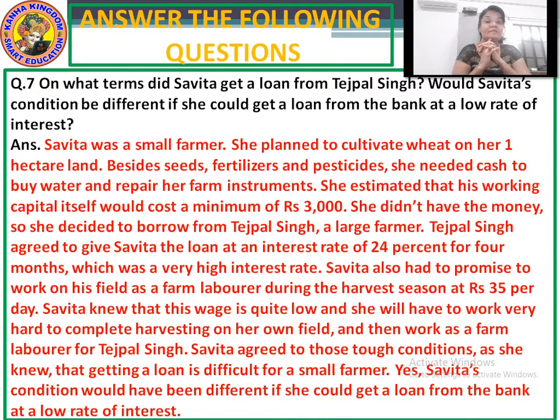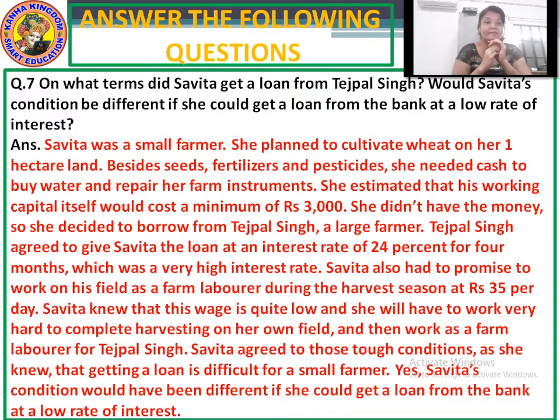Yes, Savita's condition would have been different if she could have gotten a loan from the bank at a low rate of interest. Now, other than working on Tejpal's land, Savita also had to work on her own land. Okay, means taking the loan from Tejpal, she knew that it would be a very hard task because she had to work on her own land also, and after that she had to work on Tejpal's land also.